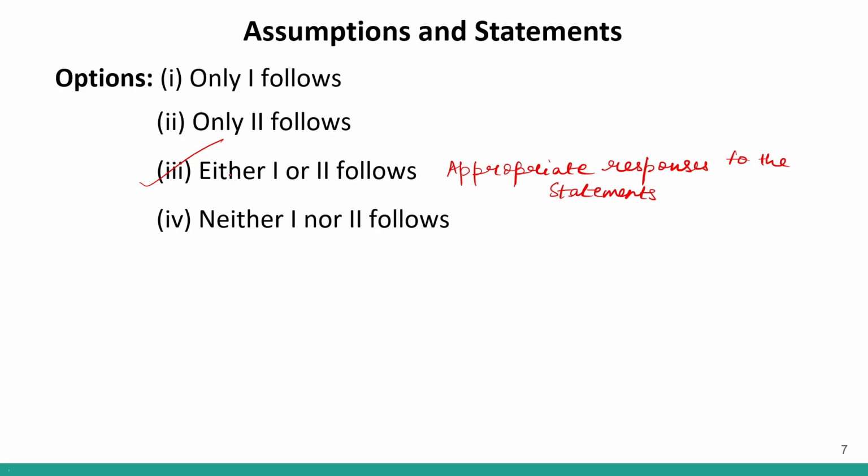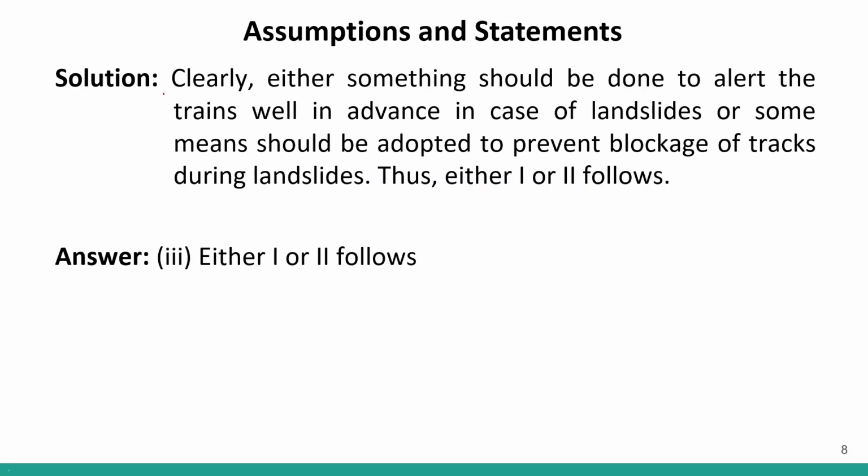So if there was an option, let's say both 1 and 2, that would also be correct, because both of them will serve the purpose. What is the purpose? To alert the passenger trains, to make it easier for them to avoid any loss of human lives. Correct? So clearly, let us look at the solution. The solution says clearly either something should be done to alert the trains well in advance in case of landslides, or some means should be adopted to prevent blockage of tracks during landslides. Thus, either 1 or 2 follows. So this will be the answer.